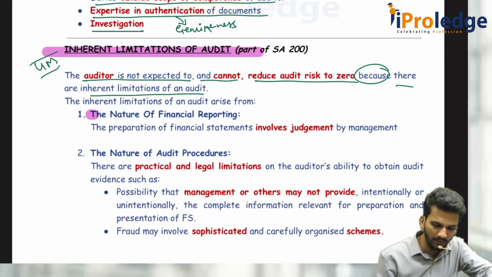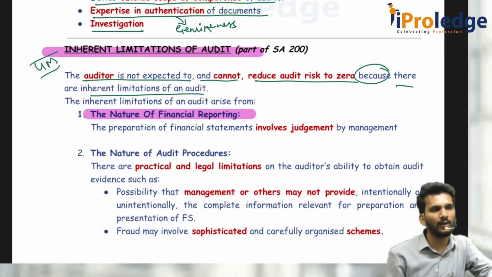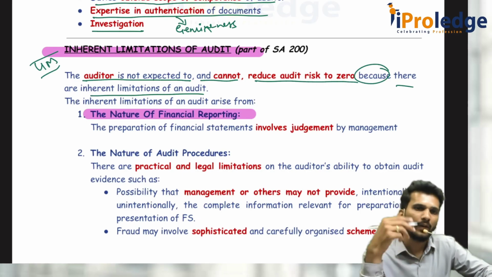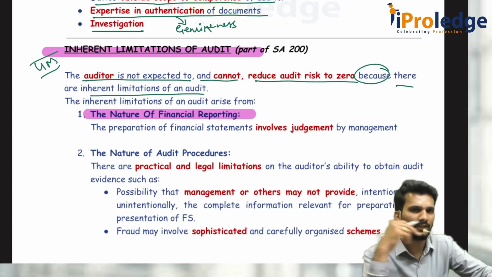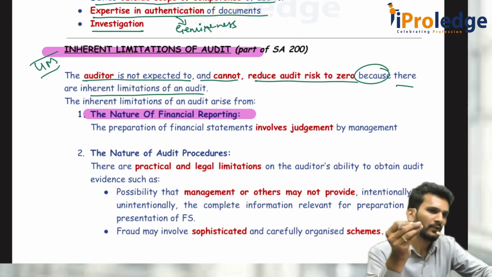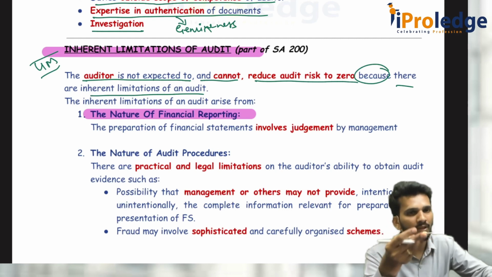First one is the nature of financial reporting. What is the nature of financial reporting? Whenever the management prepares the financial statements, they make numerous judgments. My asset's life is 20 years. So what is the proof? It is just a judgment. There is no specific proof that the life is 20 years. But what if some new technology comes and this becomes outdated? There is always a possibility.